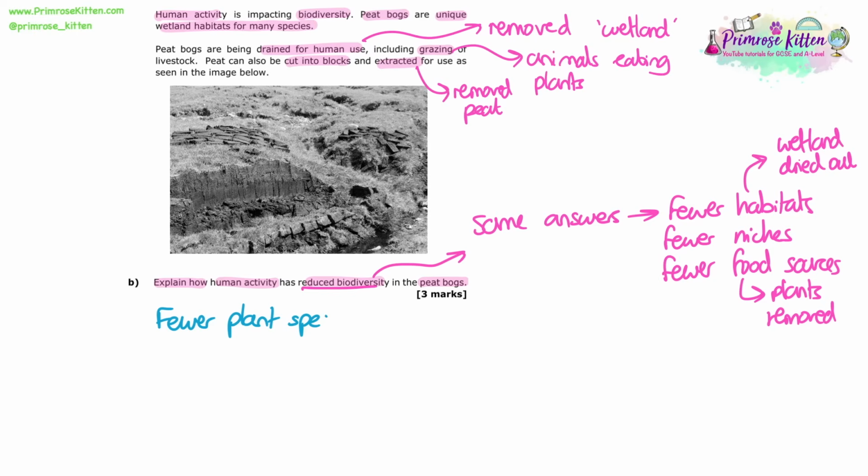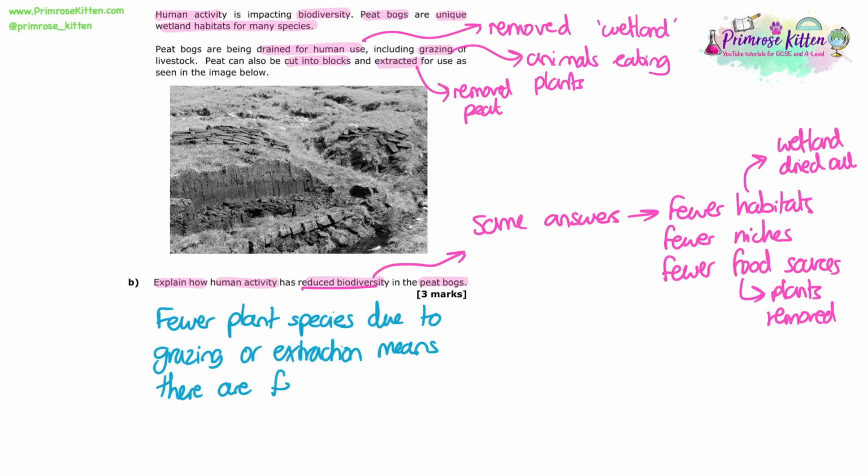So there's fewer food sources, and we can link that to the explanation of because plants are being removed because of the grazing animals. We can talk about the fact that there's fewer habitat, or the habitat has changed because they've reduced or got rid of the wetland element and they've dried it out. So that means that species adapted to live there can no longer live there. There's lots of ways we can explain this, and you've got lots of different options in the mark scheme.